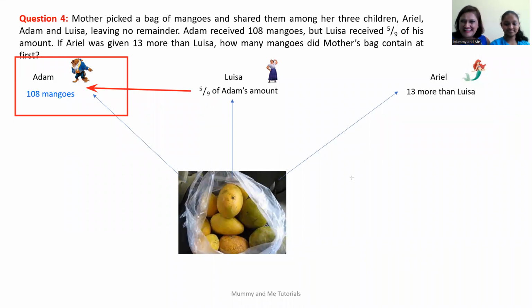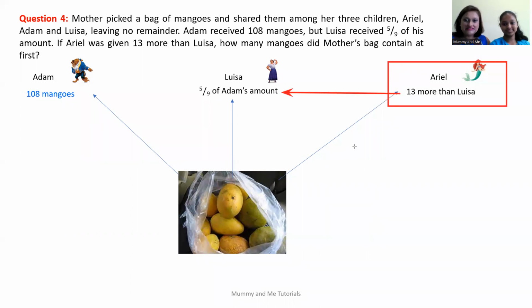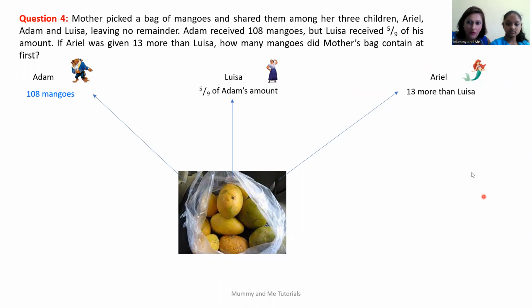So how many mangoes did Ariel receive? Ariel was given 13 more than Louisa. So Ariel's amount is based on Louisa's amount. That's why we have Adam's amount first. Then we calculate Louisa's amount because it was based on Adam's amount. And lastly, we'll calculate Ariel's amount because it was based on Louisa's amount. So that's how we're putting out the information in that order.